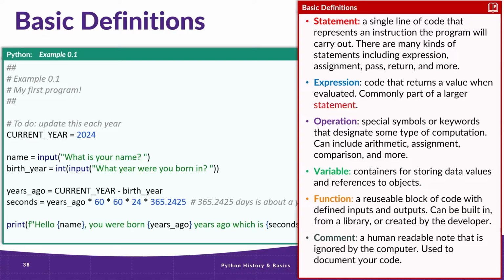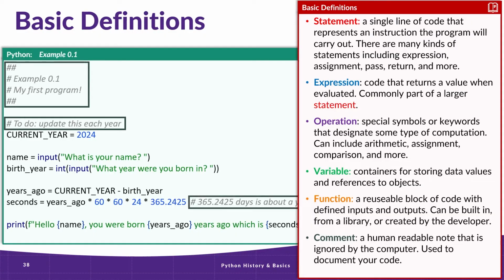Our last definition we're going to be looking at are comments. Comments are simply human-readable notes inserted by the programmer to document their code. They're completely ignored by the computer and do not impact the program. In Python, all comments must start with a hash symbol, and they can occur at the start of a line or at the end of a line. If they occur at the start of a line, the whole line is commented out and ignored. If the hash symbol occurs anywhere else, everything else after the hash is ignored.